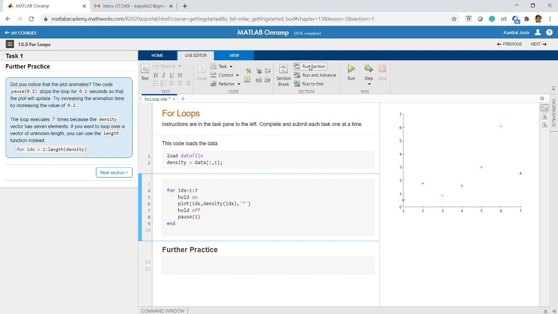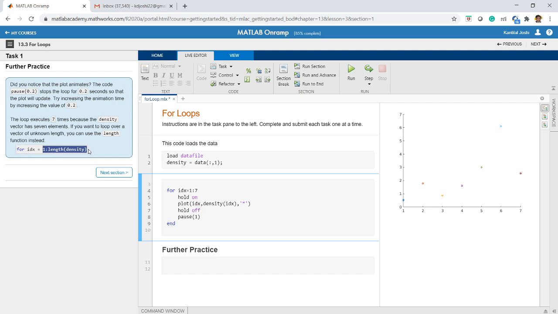The loop executes 7 times because the density vector has 7 elements. If you want to loop over a vector of unknown length, you can use the length function. For example, if you don't know how many elements are there in this variable density, then you should first count how many elements there are by using the length function. So if I write idx equal to 1 colon length in brackets density, that means it will start from 1 and end at what value?